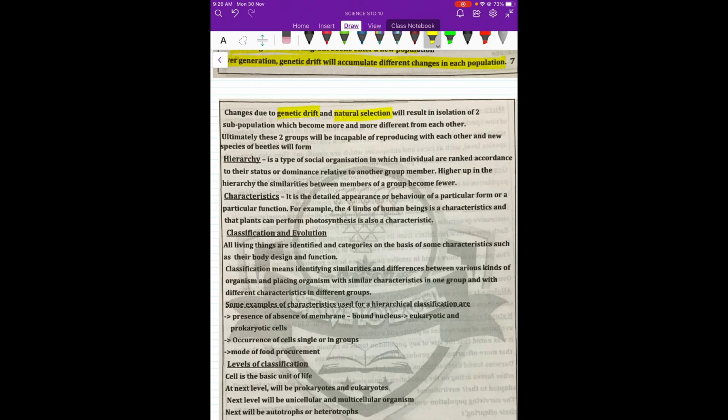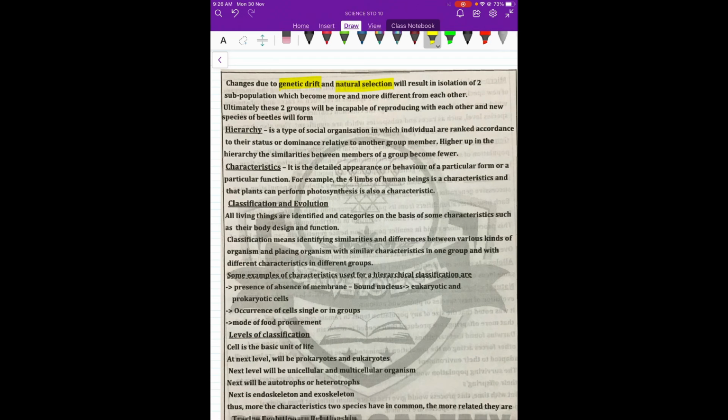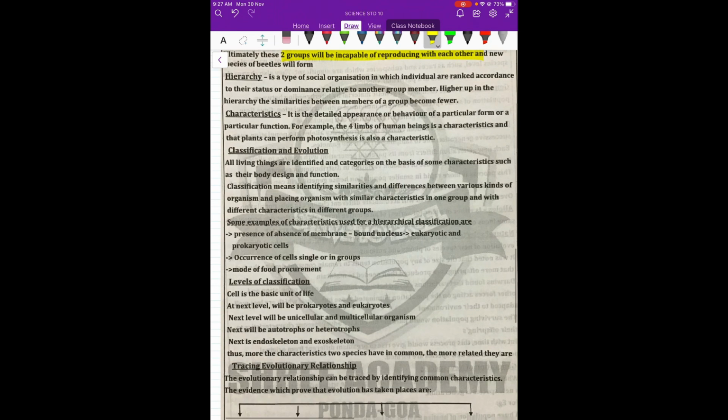If a beetle goes to a place which is not naturally adaptable, not really suitable, it will not survive in this case. So when these two groups are very far off geographically and genetically also, they cannot reproduce with each other. A term called hierarchy. What is hierarchy?